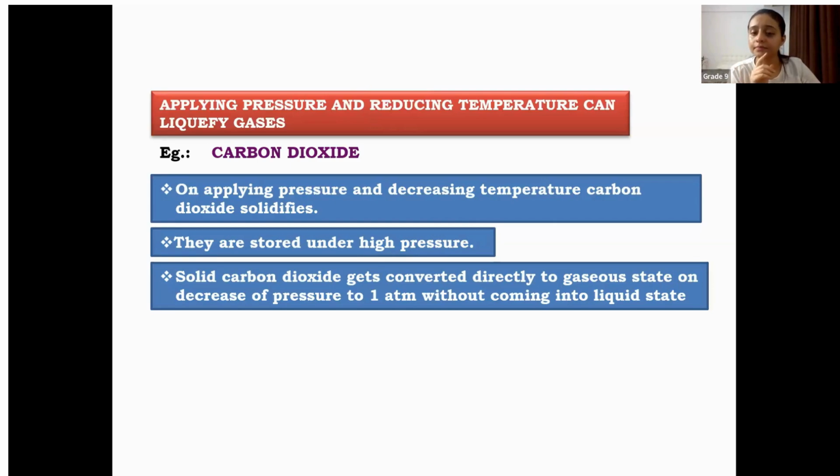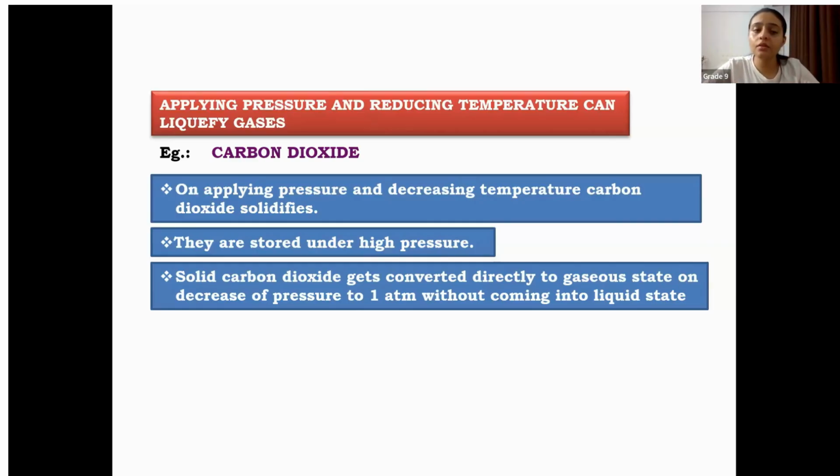All right, students. So solid carbon dioxide gets converted directly into gaseous state on decrease of pressure to 1 atmospheric pressure without coming into liquid state. Got it? Everyone?